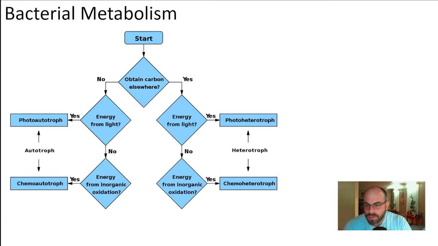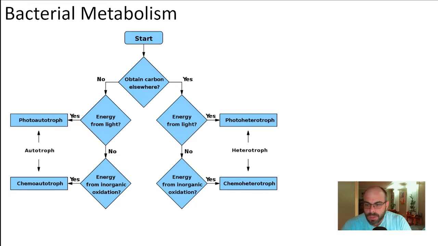So let's look at the 4 different types. Photoautotrophs, what are they doing? They're getting energy from light, right? And they are fixing carbon using light. That is like photosynthesis, right? Photoautotroph, an example would be a plant. There are bacteria that are photoautotrophs as well.